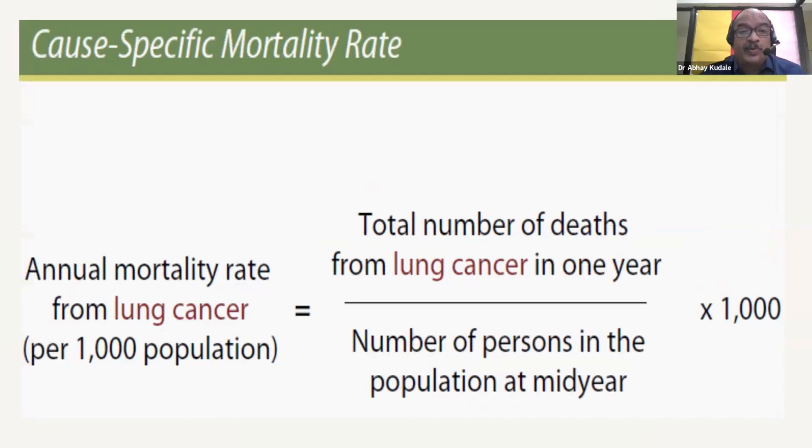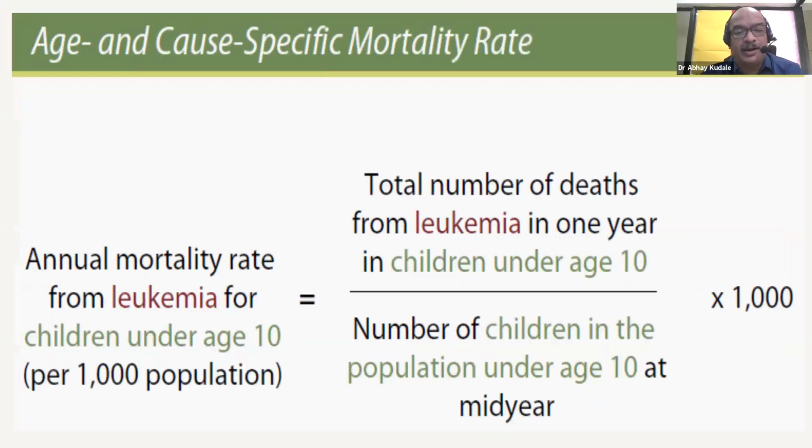Can we then calculate a cause-specific mortality rate? Yes. So this is the annual mortality rate from lung cancer: the total number of deaths from lung cancer in 1 year over the number of persons in the population at mid-year, into 1000. Can we calculate age as well as cause-specific mortality rate? Yes, we can. The formula is the annual mortality rate from leukemia for children under age 10 per 1000 population, and that equals the total number of deaths from leukemia in 1 year in children under age 10 over the number of children in the population under age 10 at mid-year, into 1000.